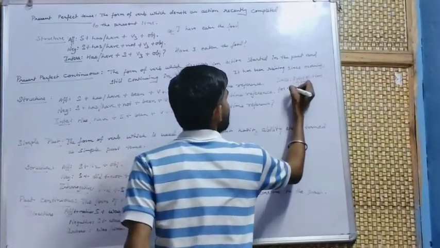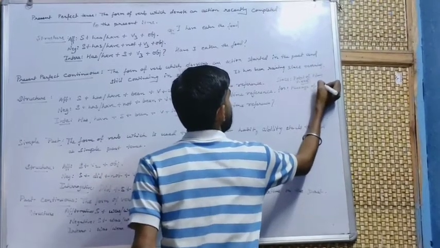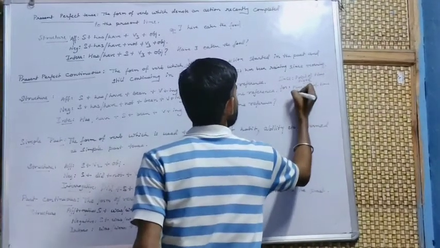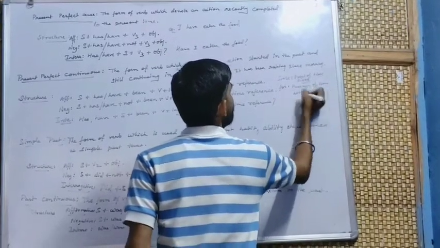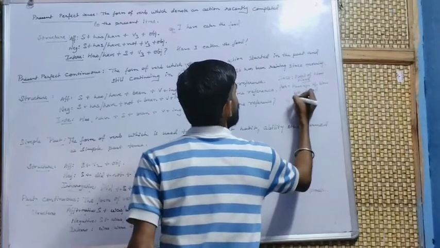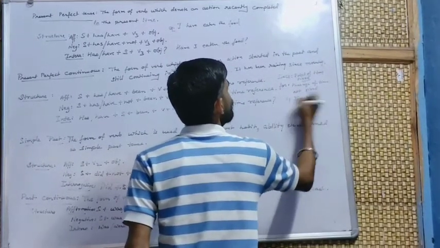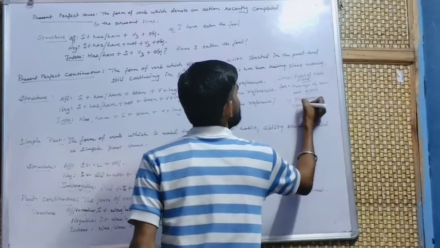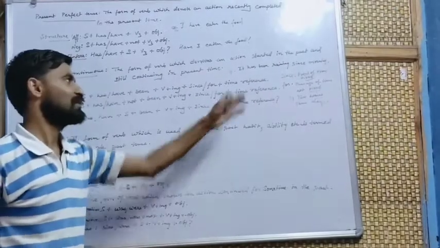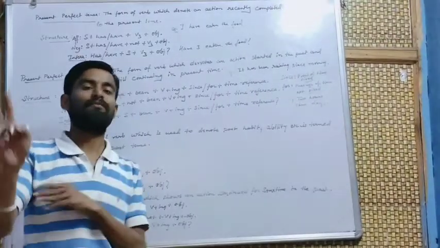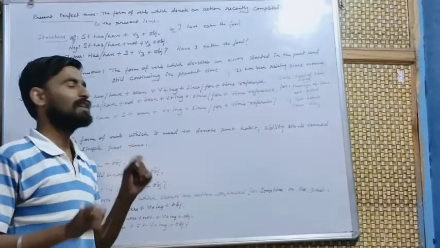For is used for a passage of time, which means not fixed. Examples: 2 hours, 3 days. For since, we write since 1947, since morning, since evening.